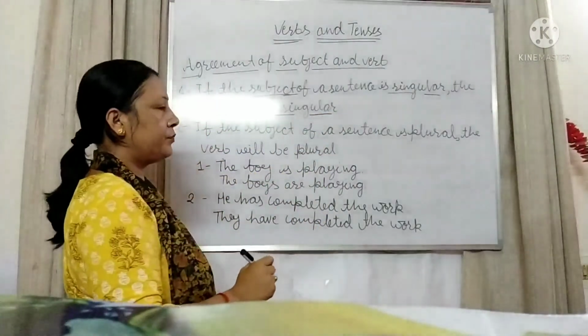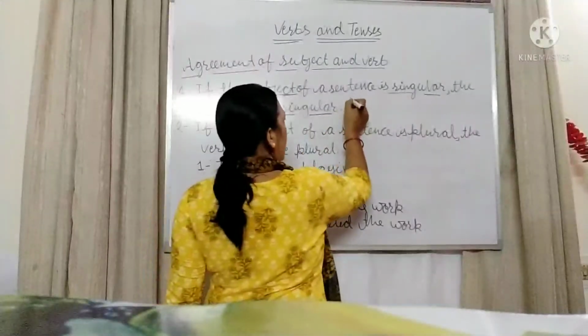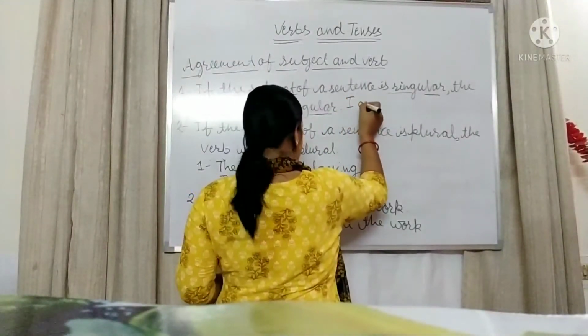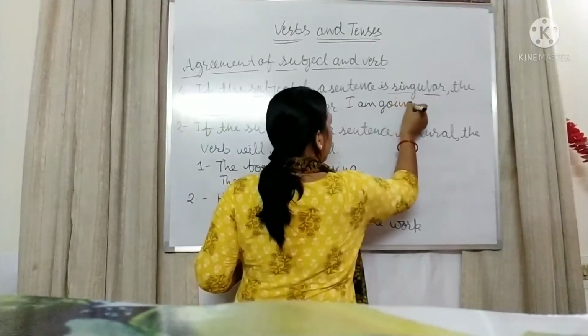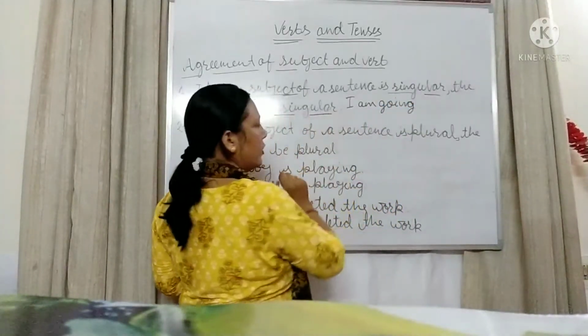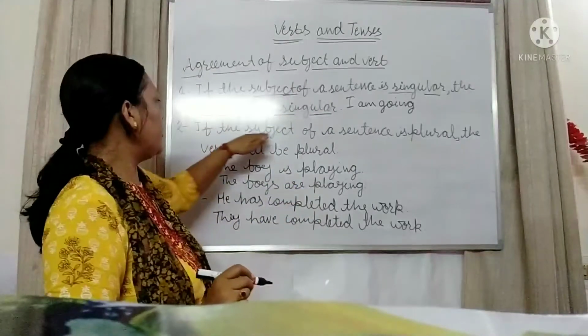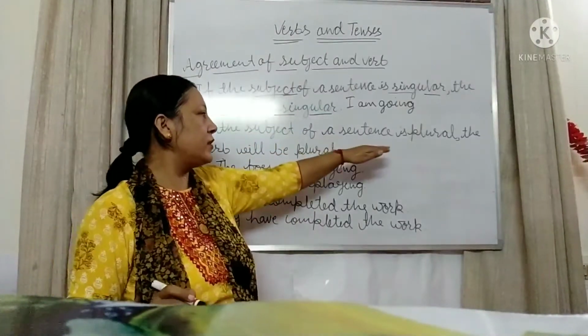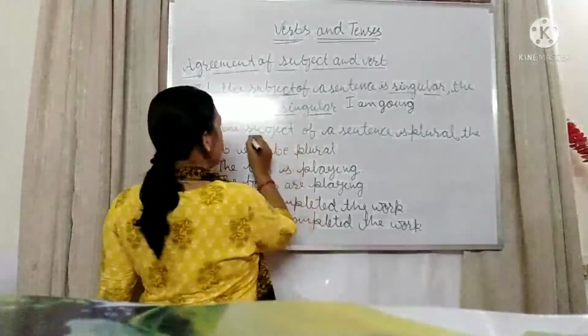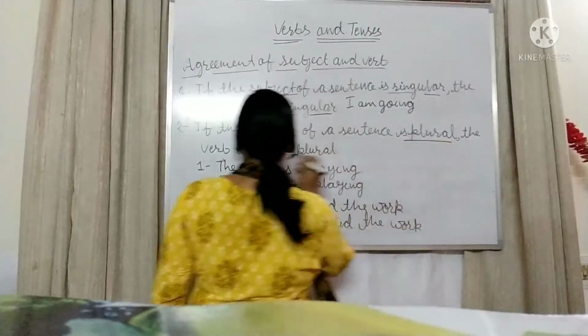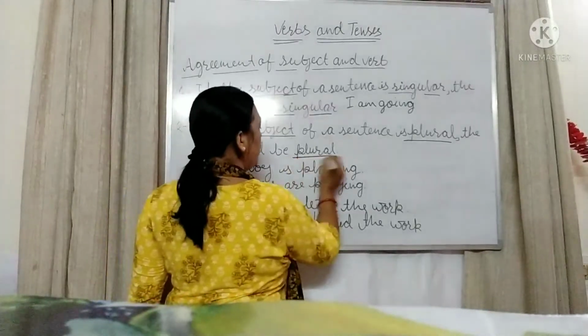Okay, for example, I am going. Okay, and that is singular. And the second one, if the subject of a sentence is plural, the verb will be plural. Means if the subject is plural, then the verb will definitely be plural.